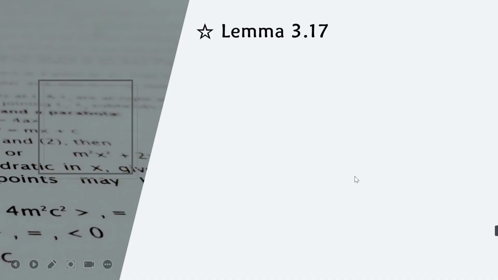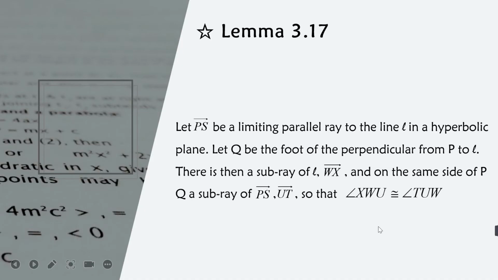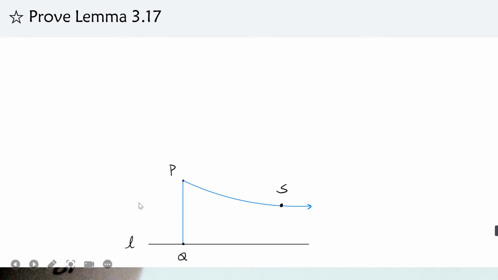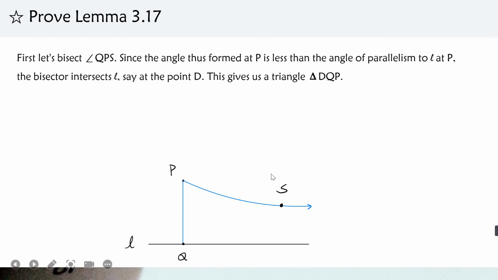Next, Lemma 3.17. Let PS be a limiting parallel ray to a line L in a hyperbolic plane. Let Q be the foot of the perpendicular from P to L. There is then a subray of L, WX, and on the same side of PQ, a subray of PS, UT, so that the angle XWU is congruent to the angle TUW. First, this is the basic graph, and Q is the perpendicular foot.